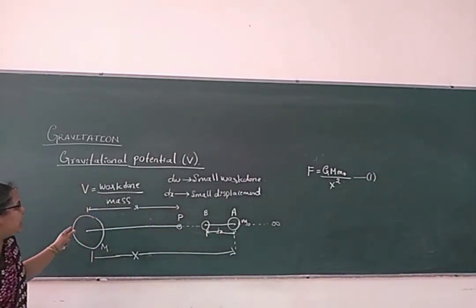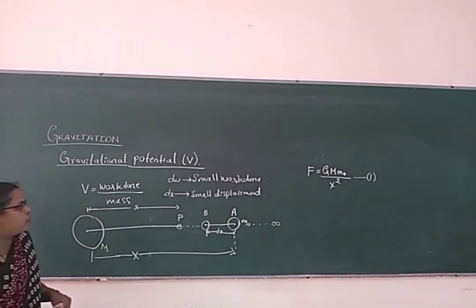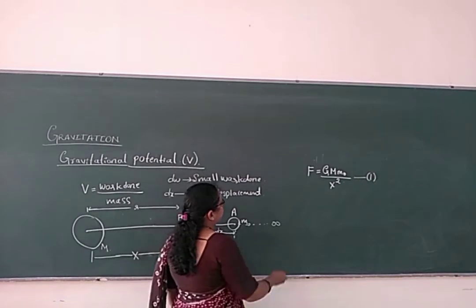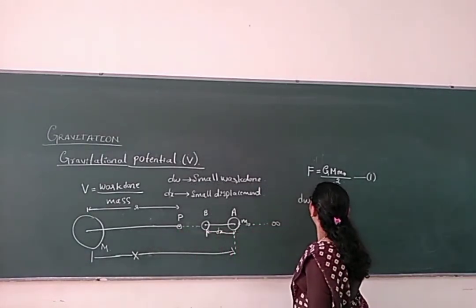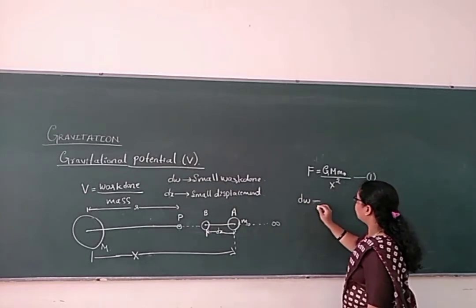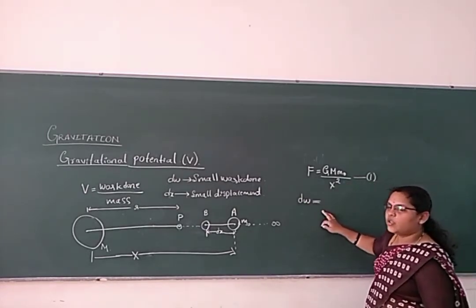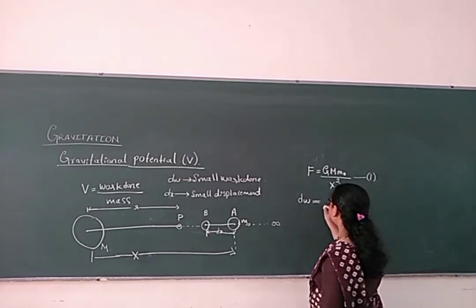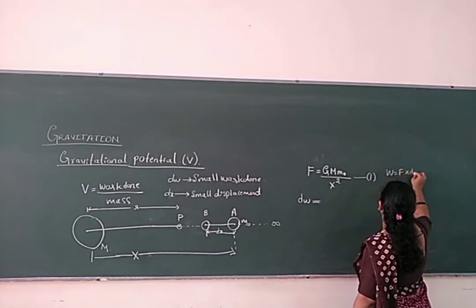Now, gravitational potential energy, the work done by M. We have to show that a small work has to be done, that is dw, the work done in bringing the unit mass from the infinity range to the particular point. Work done is force into displacement.